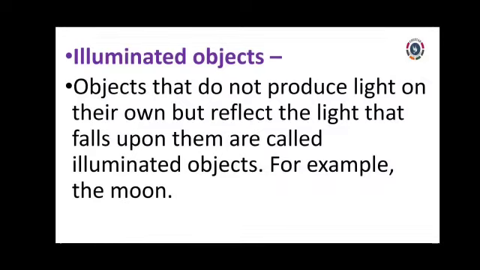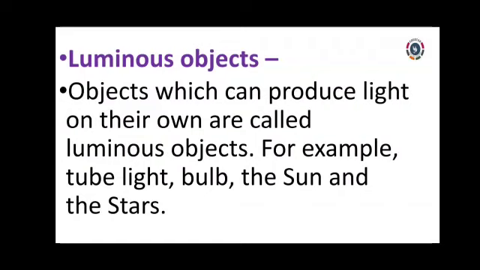Illuminated objects, what are they? Illuminated objects do not produce light on their own. That is called illuminated objects. Okay, for example, the moon. Where does it get the light? From the sun. Is it so? Yes.